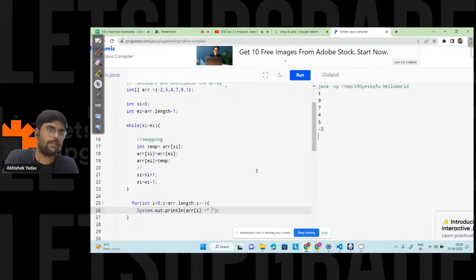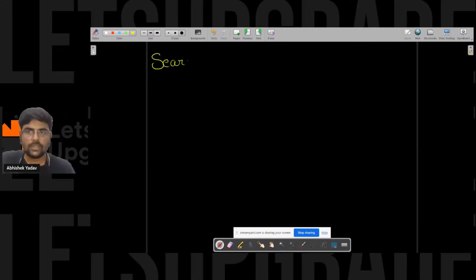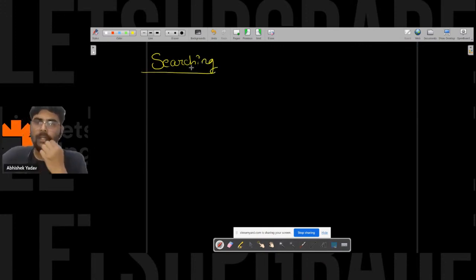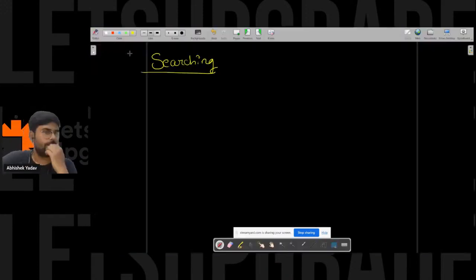Yeah. So now let's move to the searching one. Let's first discuss searching, and after that we can discuss the sorting one. Sorting is not possible today, so we will do the searching one itself, right? Guys, can you write in the chat what all searching you know? In which scenario you can apply a searching and why?